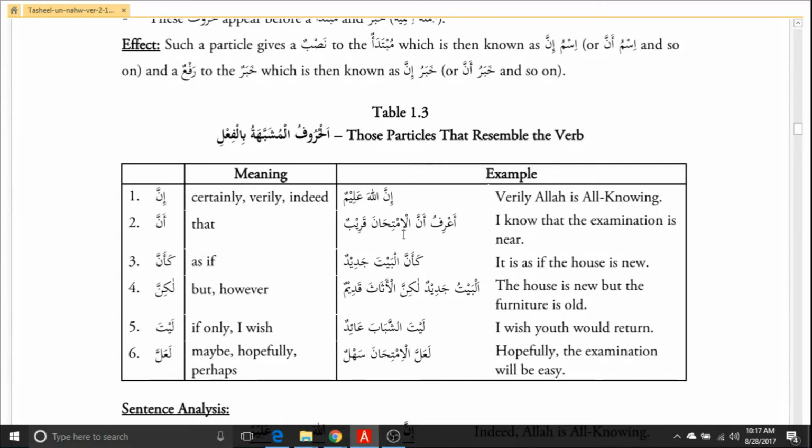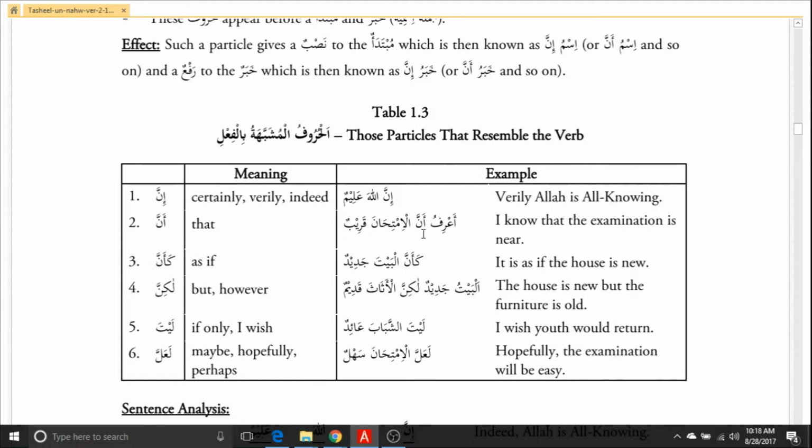Because of the anna, the al-imtihan is changing from rafa to nasab, from dhamma to fatha. So أعرف أن الامتحان قريب. I know that the imtihan or the examination is near. So anna is acting upon al-imtihan and qarib.